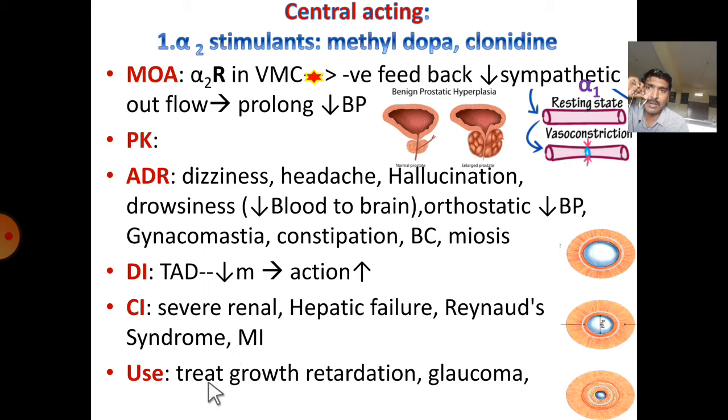Mainly used in the treatment of hypertension in pregnancy. It is also safe, especially clonidine is safe. It is also useful in the treatment of growth retardation and glaucoma. Glaucoma is increased intraocular pressure. Due to stimulation of alpha-2, the intraocular pressure will be dropped by reducing aqueous humor formation. Thank you. The remaining I will explain in part 2.